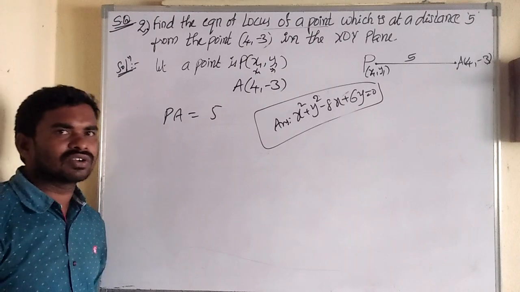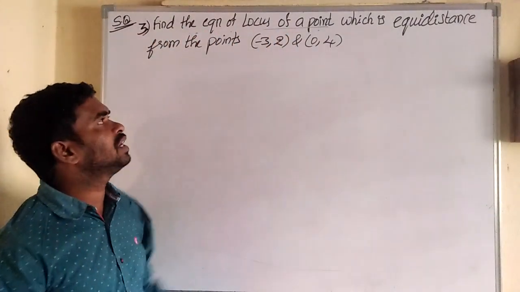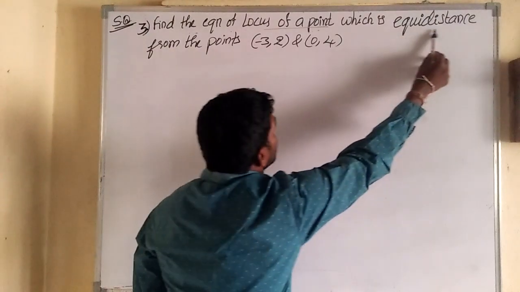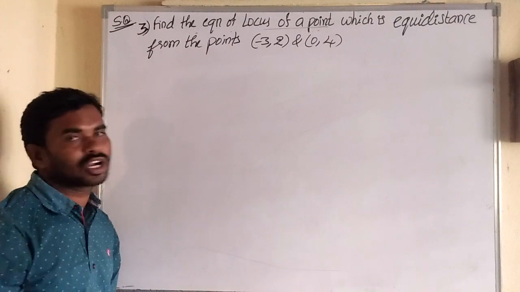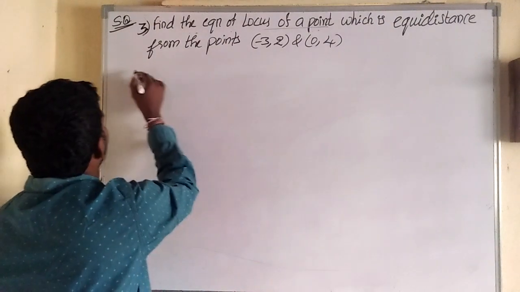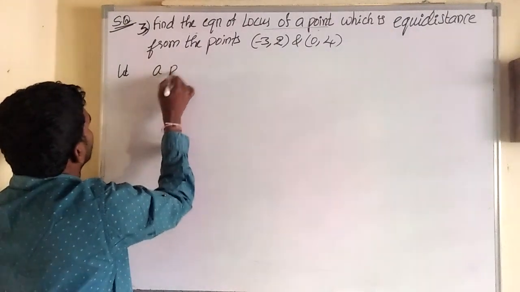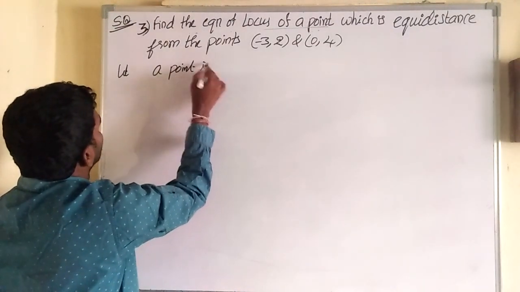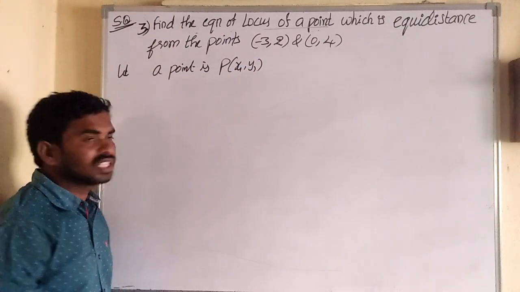Next, let us take the third question. Find the equation of the locus of a point which is equidistant from the points (minus 3, 2) and (0, 4). First of all, let the point be P(x1, y1). That we have to take in every problem.